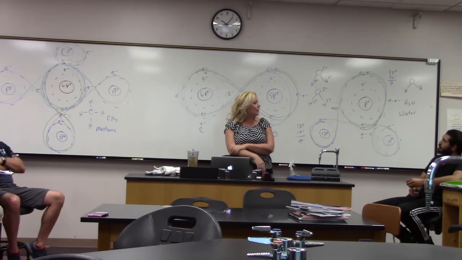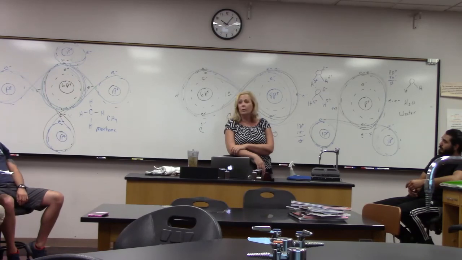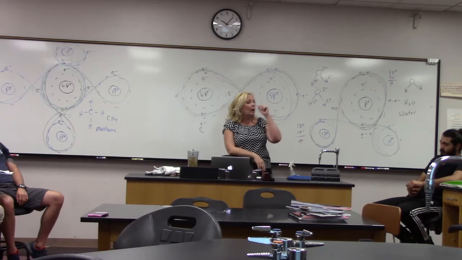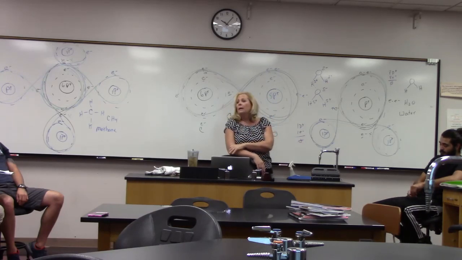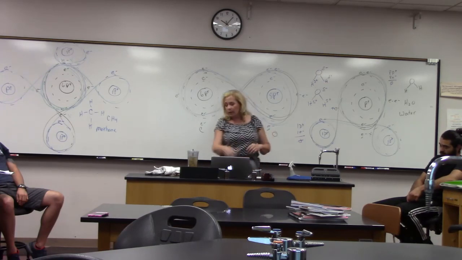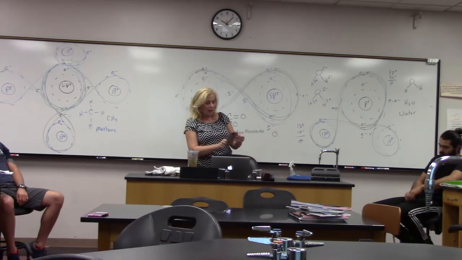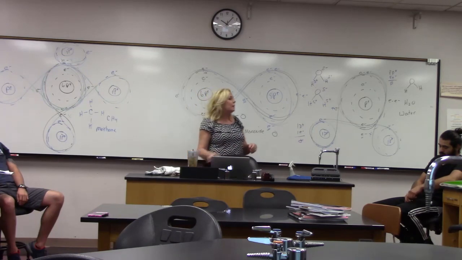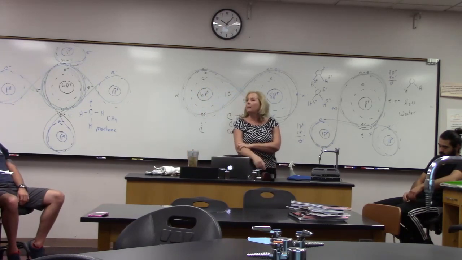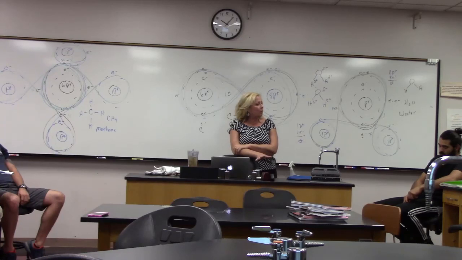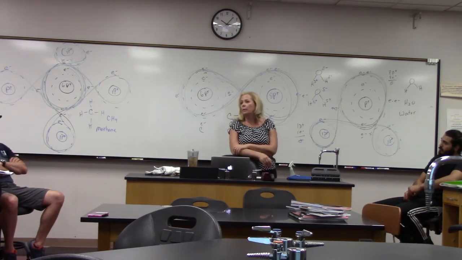So there's a few things I want you to know about hydrogen bonds, because we're going to use this over and over again. First of all, the reason I did a little dotted line that you need to know is that hydrogen bonds are weak bonds. They're very weak. And when you have a very weak bond, what it means is it doesn't take much energy to make the bond or break the bond. So very little energy is needed to make a hydrogen bond or to break a hydrogen bond.